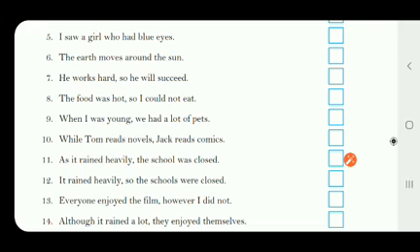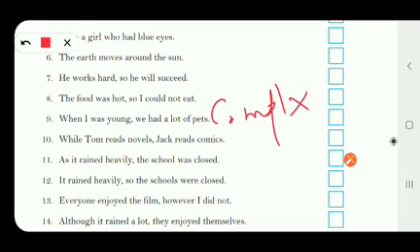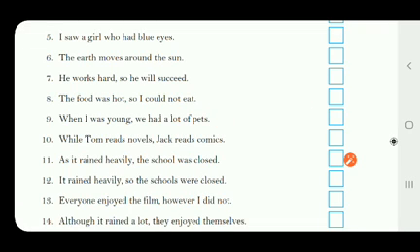The ninth one. When I was young, we had a lot of pets. In this sentence you can see the first part is the dependent clause and the second part is the independent clause, so it is a complex sentence. Now the 10th one. While Tom reads novels, Jack reads comics.